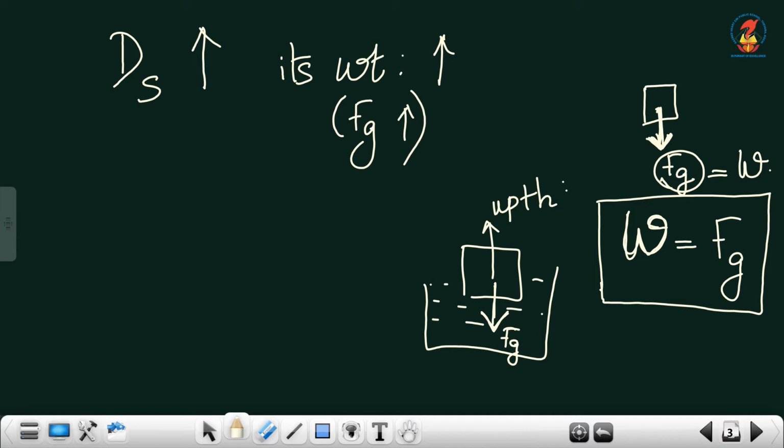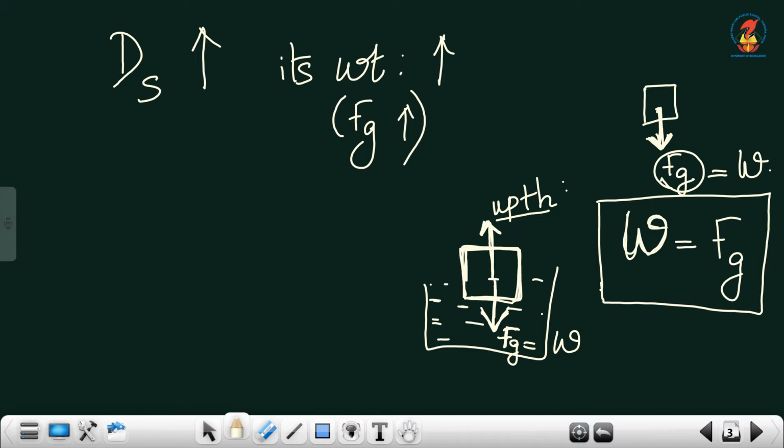So, when an object is partially or completely immersed in a fluid, it experiences a force downward, which is the gravitational force, equal to the weight of the object. At the same time, it also experiences an upthrust given by this fluid. And upthrust is in the upward direction. So, this is the case when an object is partially or completely immersed in a fluid.